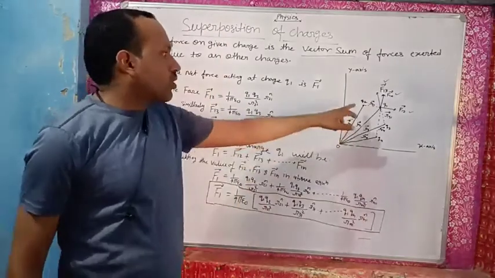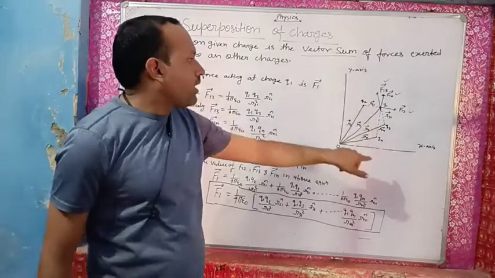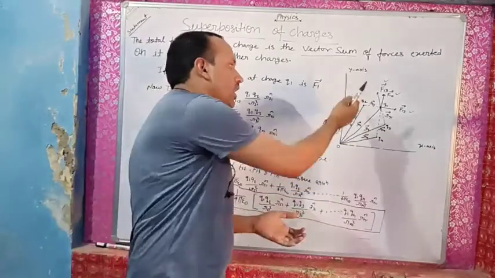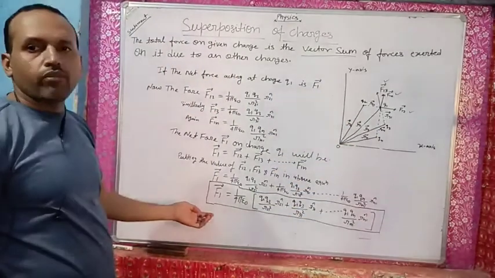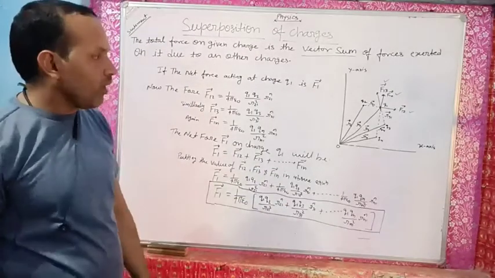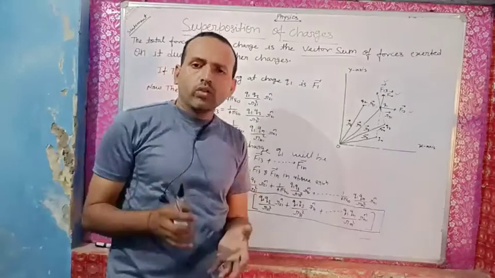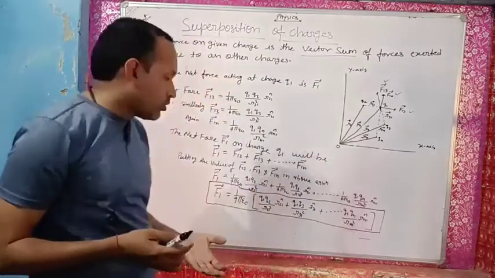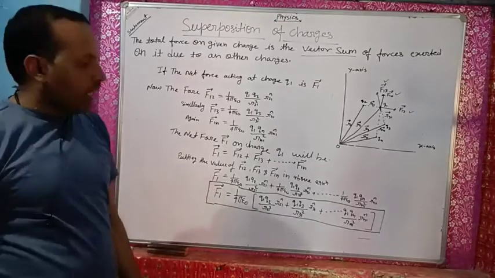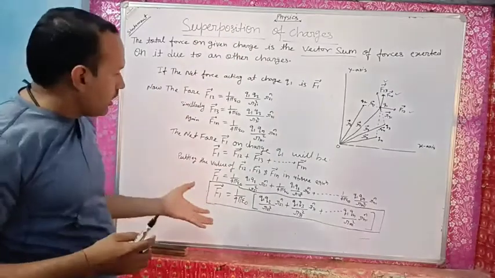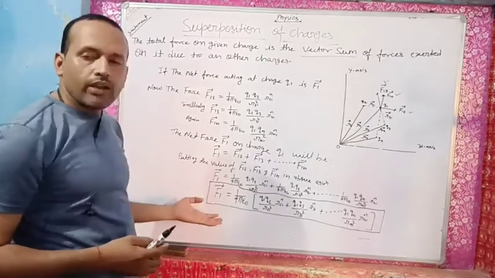You can also find the force at charge Q2, that will be vector F2, and that will be similar to this. Okay, and if you are going to find the force at charge Q3, then that will be, my dear students, the vector F3, and that formula you can very easily find.